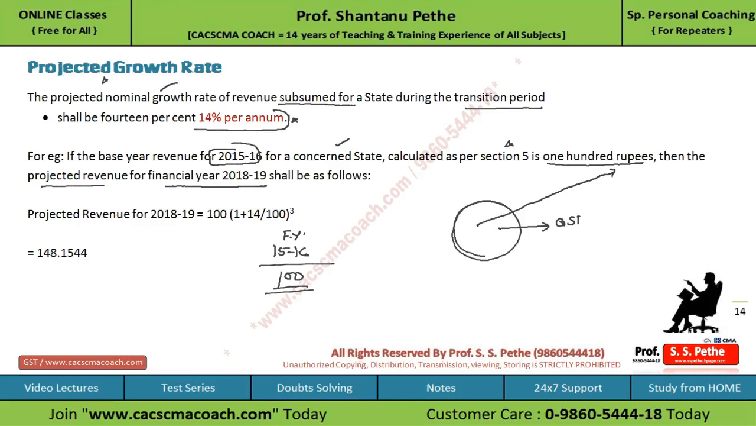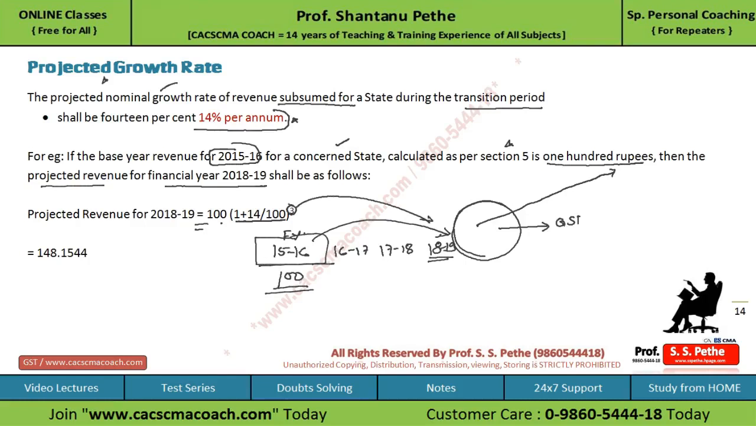So first let's see 15-16, then comes 16-17, 17-18, and 18-19. So it is the third year, you can see. So how to calculate the projected revenue for the financial year 18-19? The formula says 100 into (1 plus 14 divided by 100) to the power 3. Why 3? Because it is the third year from the base year.